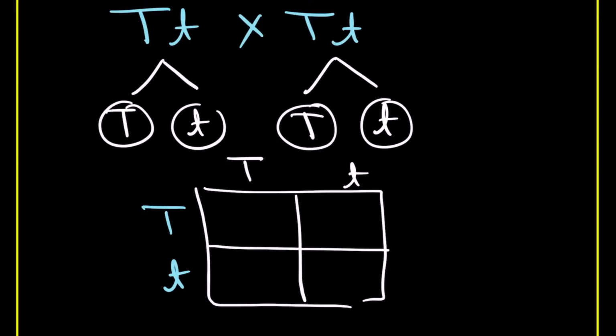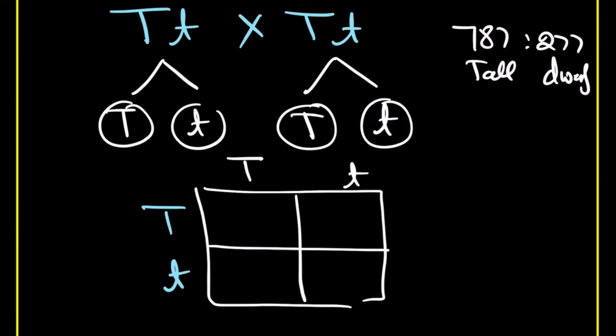Now I just want to tell you what result Mendel got. When he performed the cross, what he got was 787 tall and 277 dwarf. So this was the actual result, and if you solve, the ratio comes out to 2.84:1. Now if you solve this cross using a Punnett square, here capital T,